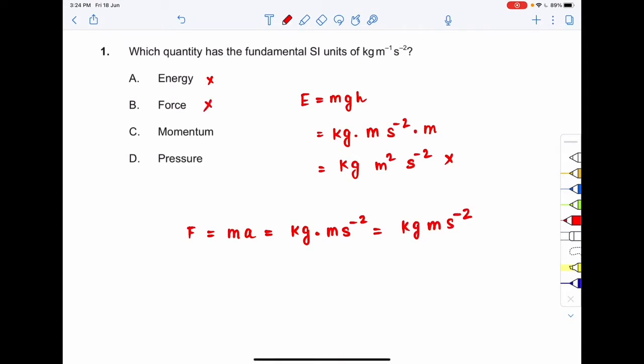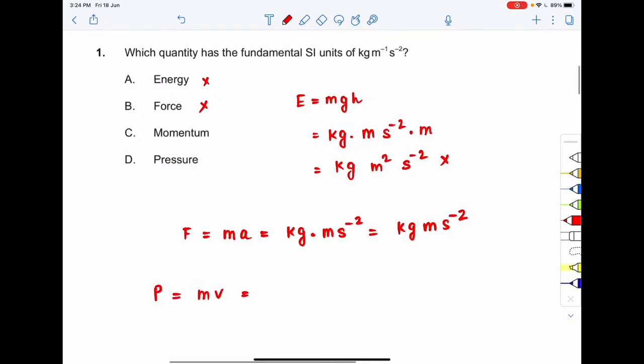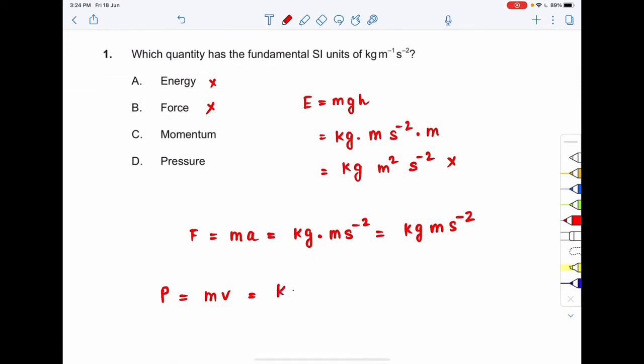Now coming to C, that is momentum. Momentum p is equal to mass into velocity. The unit of mass is kg. What is the unit of velocity? Meter per second, m s^-1. So this will be equal to kg m s^-1. Does it match? No. So option C is also incorrect.